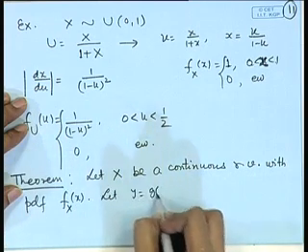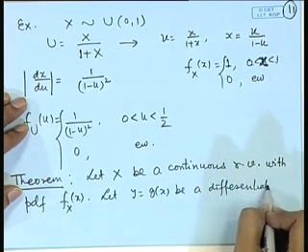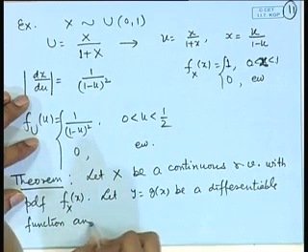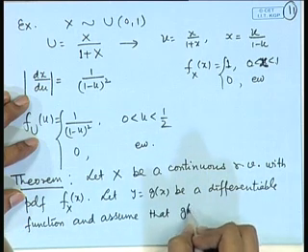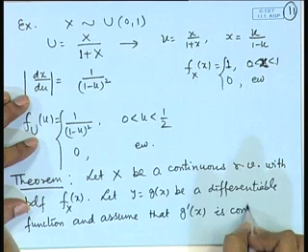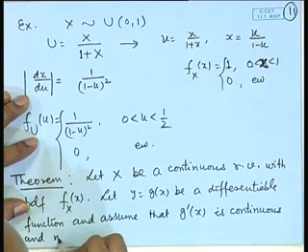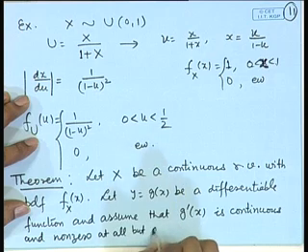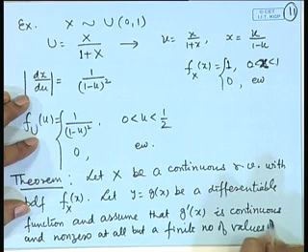Let y is equal to g(x) be a differentiable function and assume that g prime x is continuous and non-zero at all but a finite number of values of x.